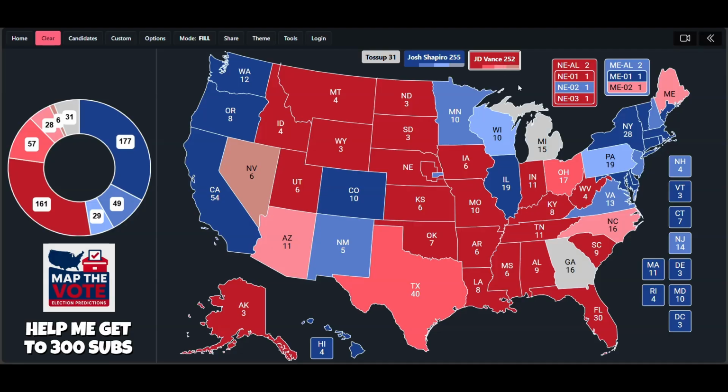Now, in the state of Michigan, this is a state where in 2024, Kamala Harris lost here by around 1.5 percentage points. And a significant part of the reason why she lost was because she was closely tied with the Biden administration, and the Arab American community in Michigan was very dissatisfied with Biden's handling of the war in Gaza, and that certainly hurt Harris in the state of Michigan.